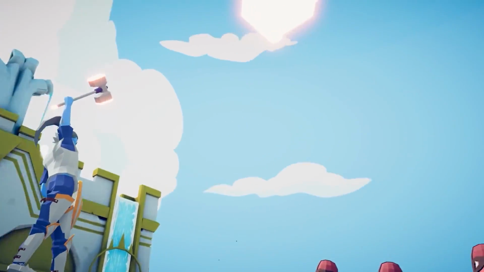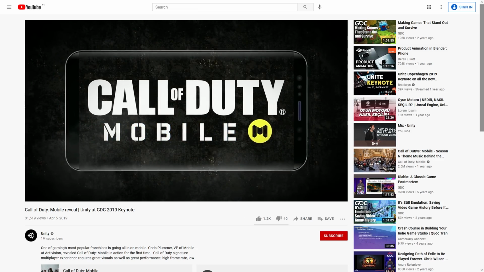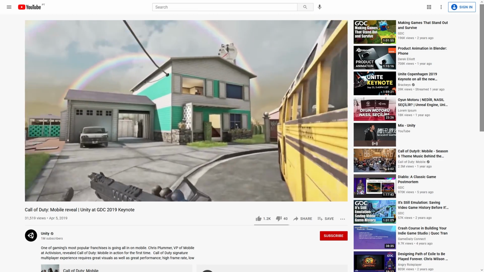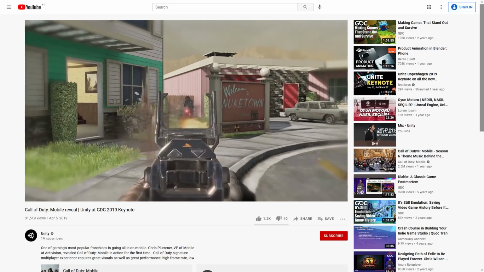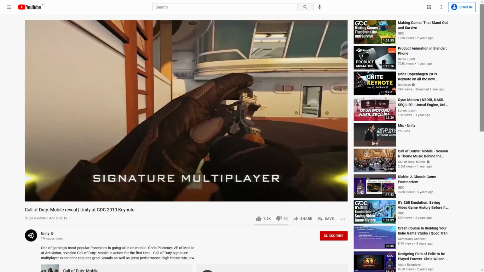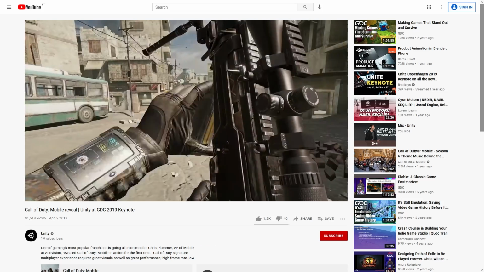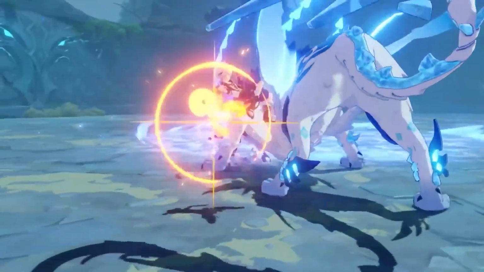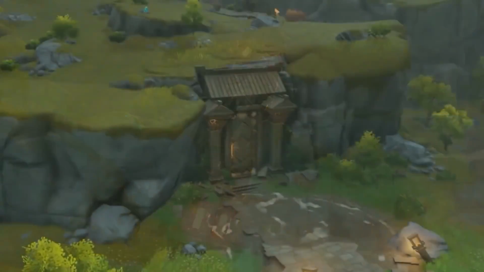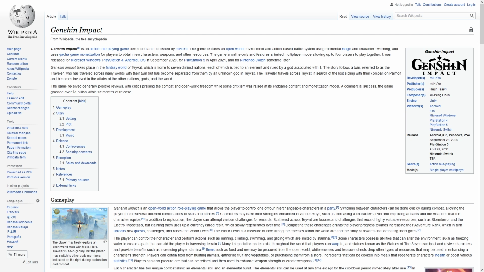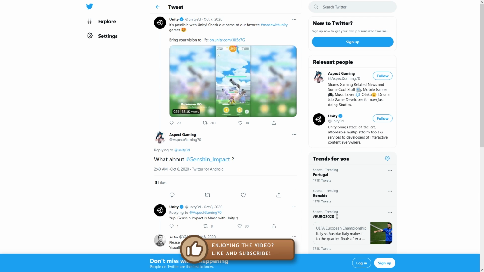Now sometimes it's easy, like for example for Call of Duty Mobile, that's a mobile game, but it has been used as an example in various Unity talks, so you know it's made with Unity. For others it's maybe a bit tricky, like for example Genshin Impact. There's no mention of Unity on the website, but if you Google it you will find the engine on Wikipedia, also some mentions on Reddit, and even an official response.